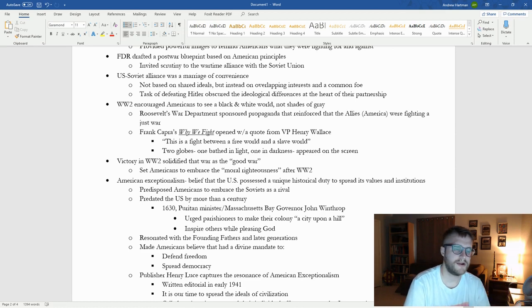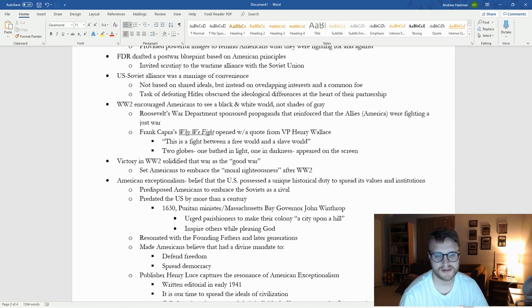And this American exceptionalism is not new. It is a fact made before the United States was even a country. Started in 1630 in a speech by the Puritan minister and governor of the Massachusetts Bay Colony, John Winthrop, who urged his Puritan parishioners to make their colony a city upon a hill, right, a beacon upon a hill for the rest of the world to see, inspire others while pleasing God, right?